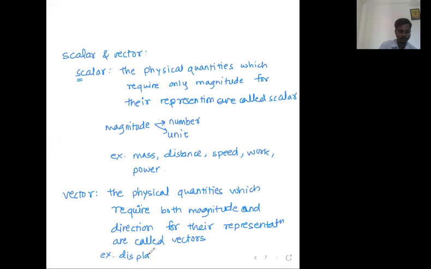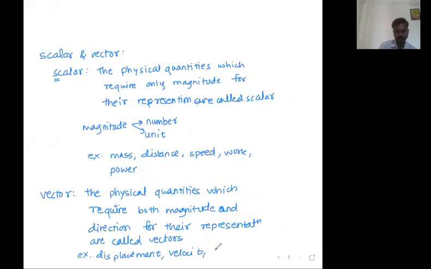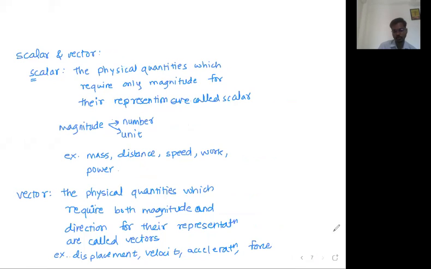Displacement, velocity, acceleration, just keep on writing. Then force, then let me write here momentum. Okay, these are the examples of vector quantities.